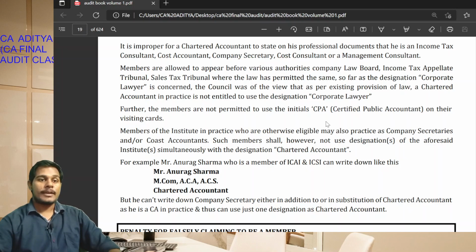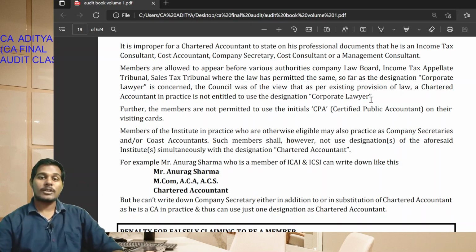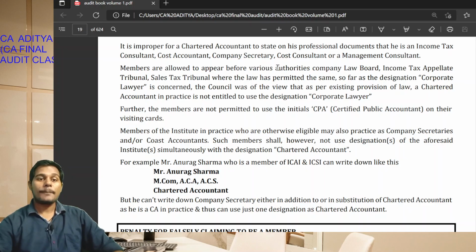Okay, students, a member is allowed to appear before any authority, such as the Company Law Board, sales tax tribunal or income tax appellate tribunal, when the law permits the same. But when the name of the chartered accountant is terminated, he cannot appear before any law board, appellate tribunal or sales tax tribunal. Members are allowed to appear before various authorities where the law has permitted the same.